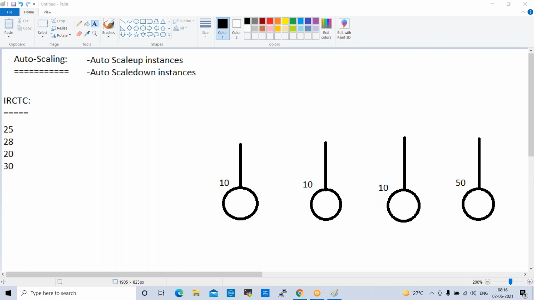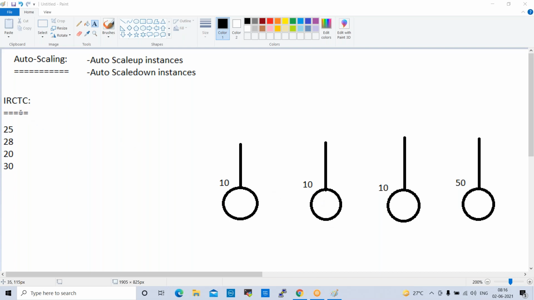The same thing happens with servers also. Whenever servers receive more requests beyond their limits, they cannot serve. And when they receive fewer requests, utilization is wasted. So here it's the same way, right?